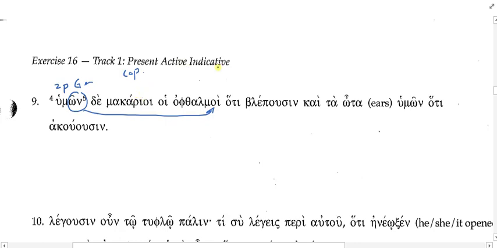So, blessed, hoi ophthalmoi, the eyes, and then humon is genitive in relation to it, of you. So, blessed, the eyes of you, which is to say, blessed are the eyes of you, or blessed are your eyes.